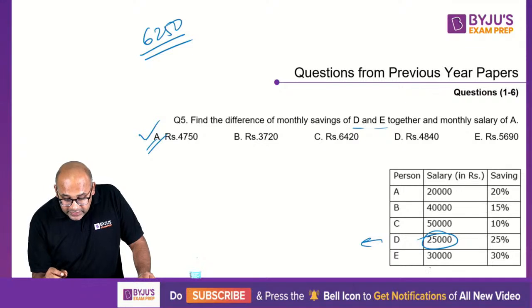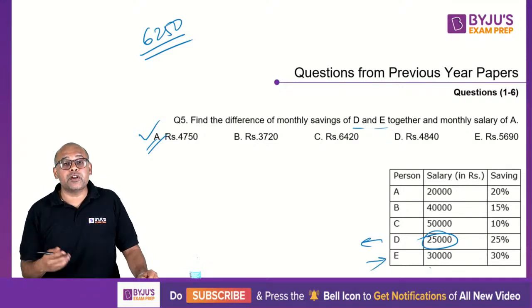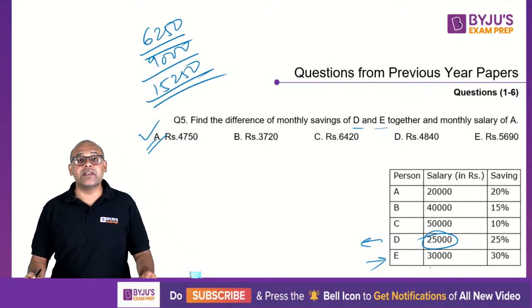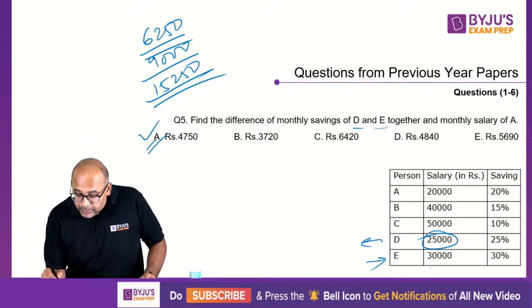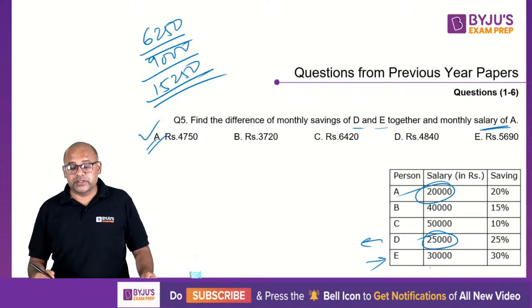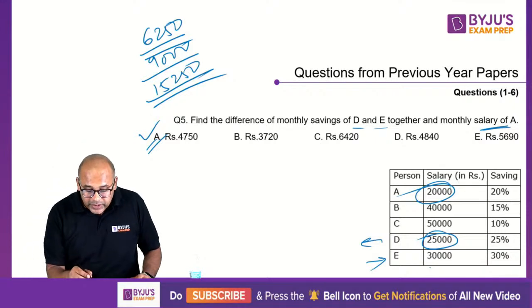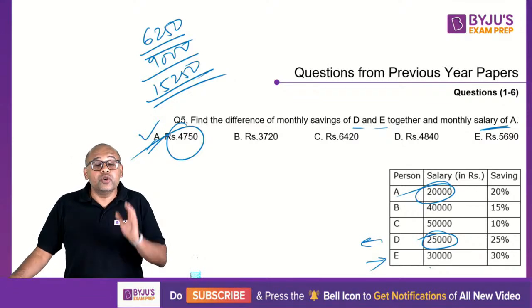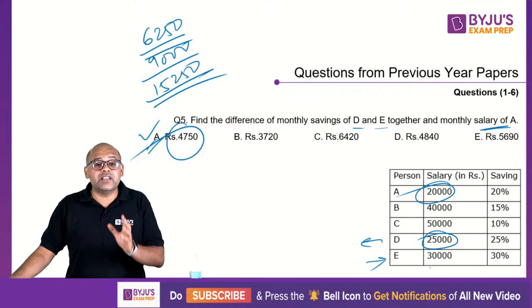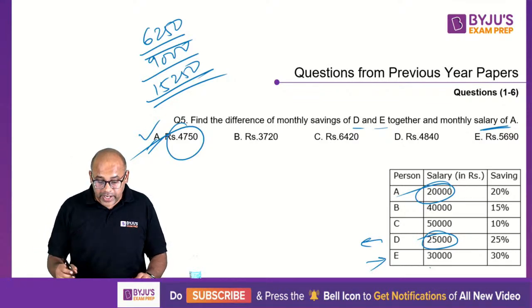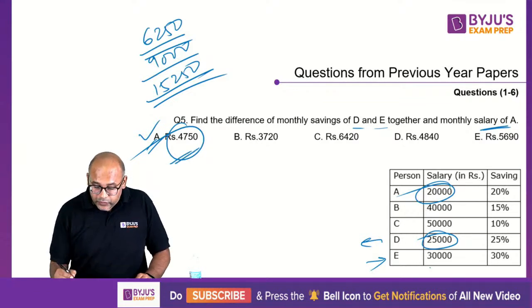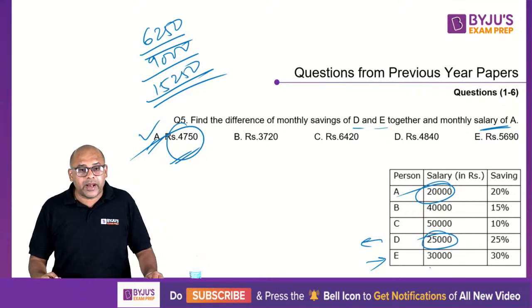Then this is D. What about E? 30% of 30,000 is 9,000. So you're talking about 15,250 as your total saving. And the monthly salary of A is 20,000. So what is the difference between these two? The difference between these two is 4,750. Again, damn easy. Do not miss your DI. I keep repeating, DI is scoring. Okay. Yeah, 15,250. So the difference is 4,750. I think SG, that's what you meant.